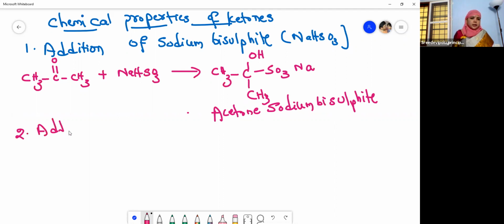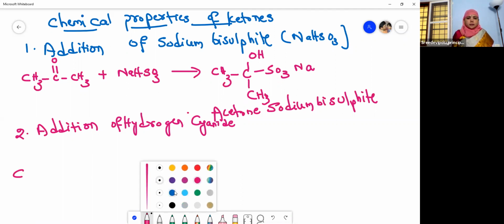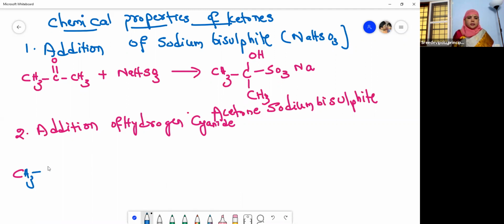Addition of HCN, hydrogen cyanide. Now let us see what happens when it reacts with hydrogen cyanide. Acetone, CH3, C double bond O, CH3. Acetone reacts with HCN, hydrogen cyanide, and forms acetone cyanohydrin. See, what is the nucleophilic part? This is the nucleophilic part. What is the electrophilic part? H is the electrophilic part. So what do you get, children?